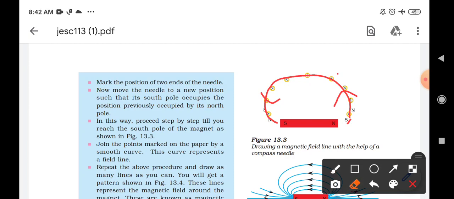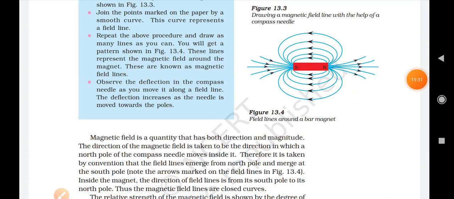If we repeat this procedure, we can draw many lines, and all the lines show a pattern that you can see in figure 13.4, where these are the magnetic field lines, and they start from the north pole and enter into the south pole.